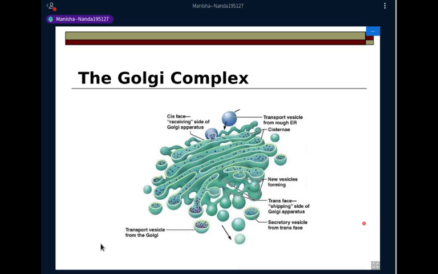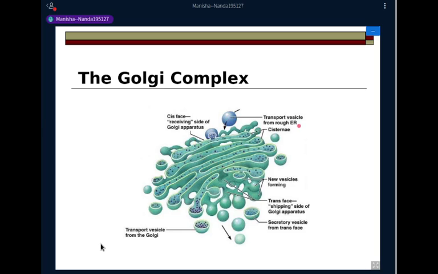Then I had already told you that it has three regions: cis, medial, and trans. The cis region is the receiving side of the Golgi apparatus that receives all the proteins from the endoplasmic reticulum, where it then sorts all the proteins. Whatever proteins belong to the ER, it sends them back, and the other proteins move to the medial and the trans region, where further modifications in the proteins are done.